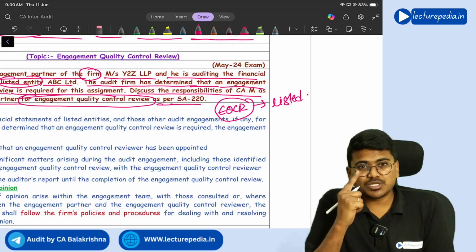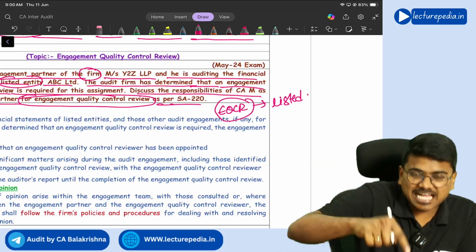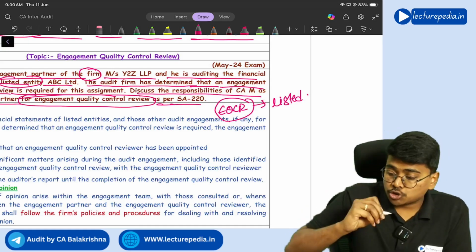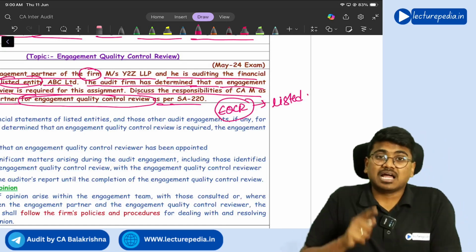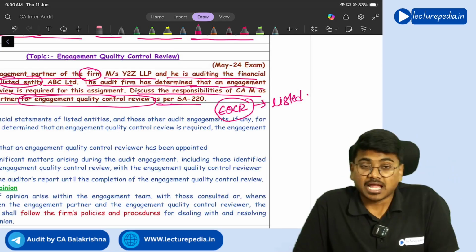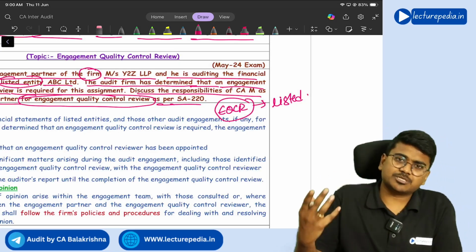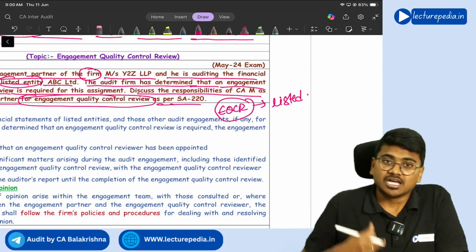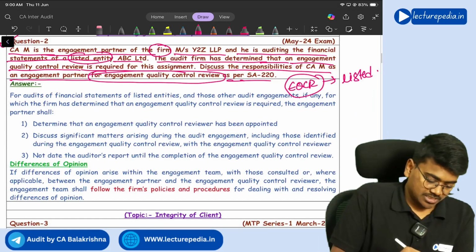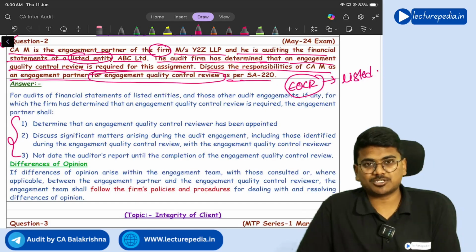The engagement partner has to ensure that an engagement quality control reviewer has been appointed for his audit, and the engagement partner should not sign his audit report until and unless the engagement quality control review has been completed. And whatever significant findings, significant matters the engagement partner noticed during the audit, he needs to discuss them with the engagement quality control reviewer. These three are the responsibilities of the engagement partner with respect to engagement quality control review.